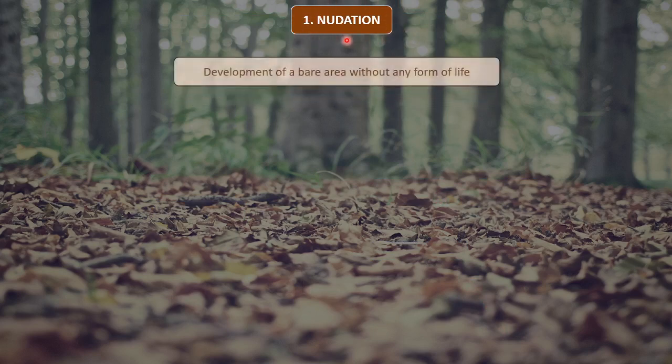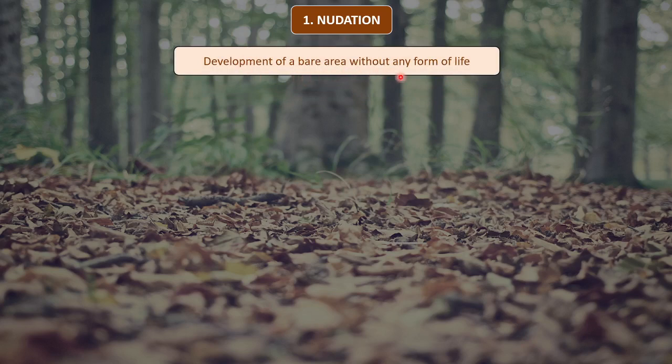What is nudation? It is the development of a barren area without any form of life. If you remember, in the first lecture we had understood that for any succession to happen, the first requirement is to have a barren area that is devoid of life, that does not have any form of life. The step that is involved in the development of a barren area is called nudation.